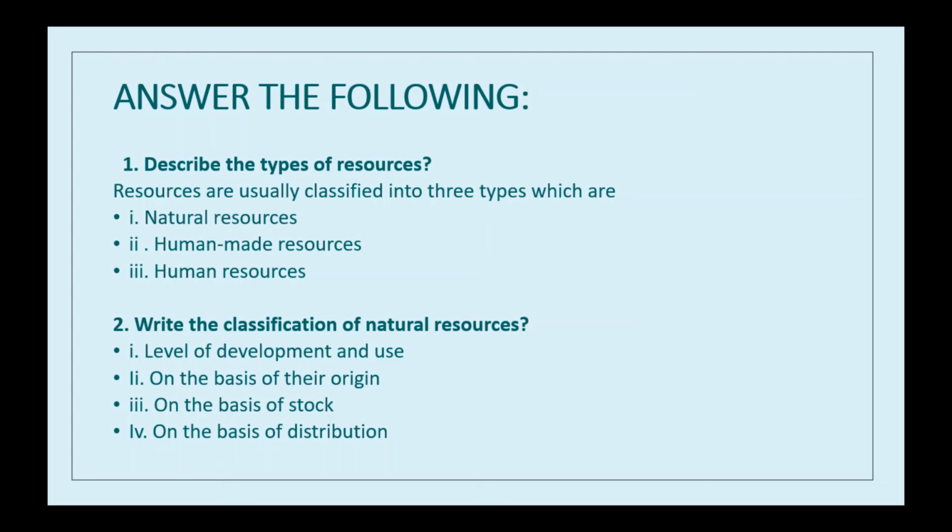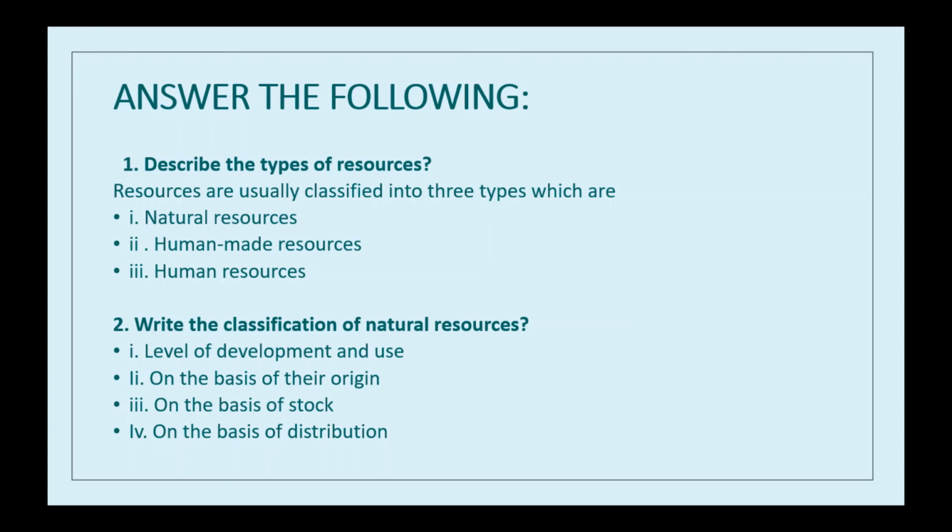Now, on the basis of their origin, resources can be divided into two: abiotic and biotic. Abiotic means non-living things, while biotic resources are living things. See, for example, soils, rocks and minerals are examples of abiotic resources. Animals and plants are examples of biotic resources. Okay.